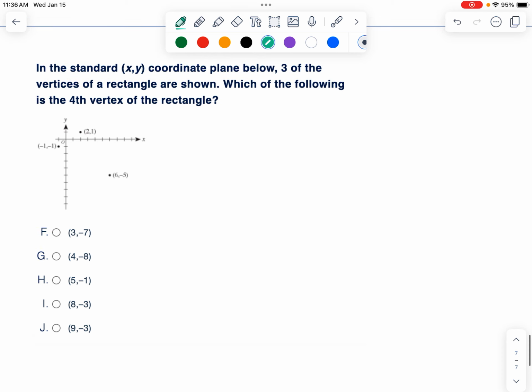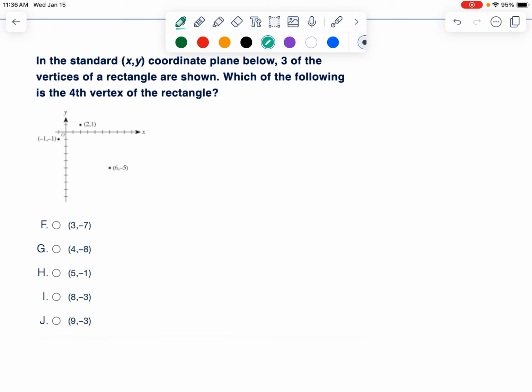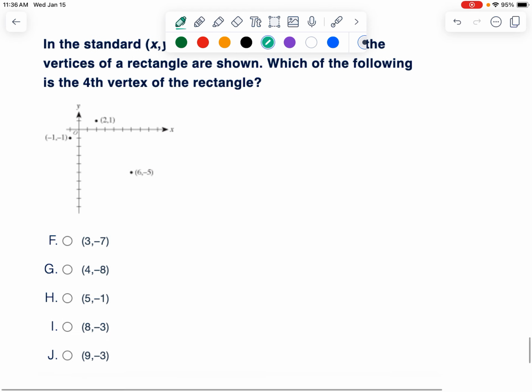In the standard XY coordinate plane, 3 of the vertices of a rectangle are shown. Which of the following is the 4th vertex of the rectangle? Well, let's connect what we have for visual purposes. So we're trying to figure out what the rectangle looks like. I'm going to try this first.